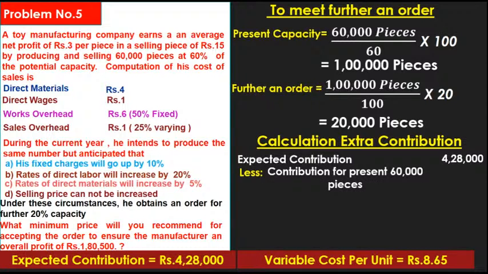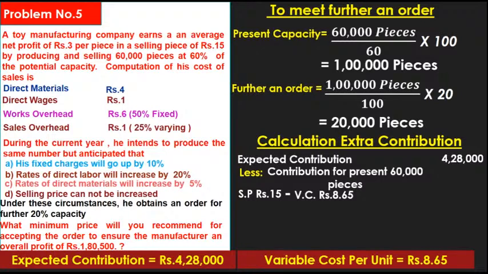Contribution per 60,000 pieces: what is the selling price? Rupees 15, minus variable cost. What is the variable cost? Already calculated in the last step.